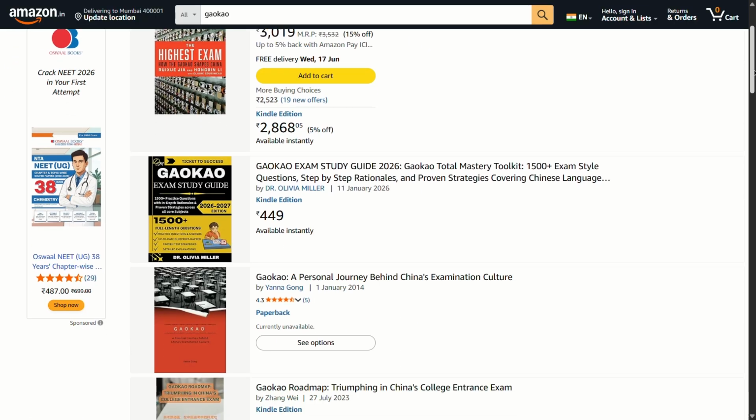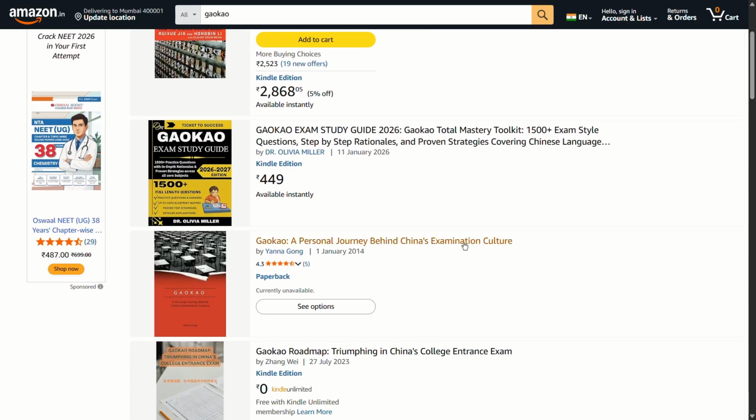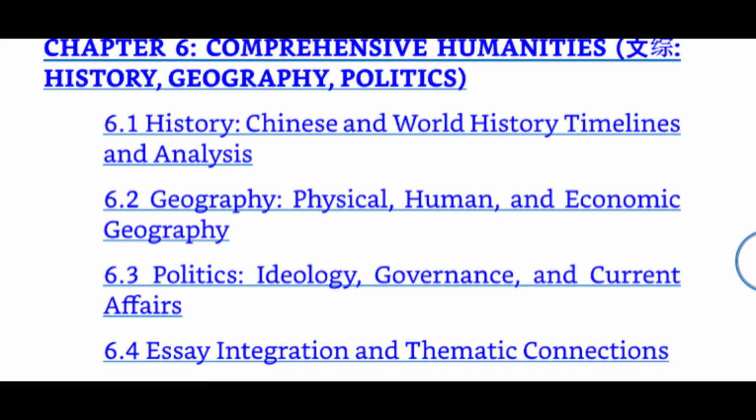One day I was bored and scrolling through Amazon looking for a new book to read when I came across a preparation book for the GAOKAO entrance exam. And what are the chances? It has an economics section. Now, if you don't know who I am, well, that's great because neither do I.